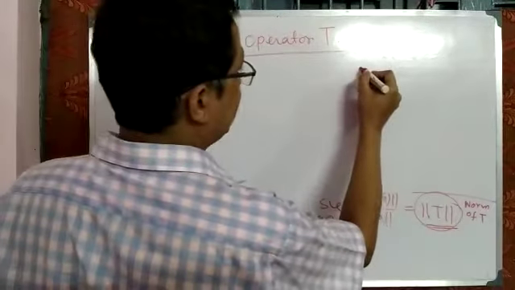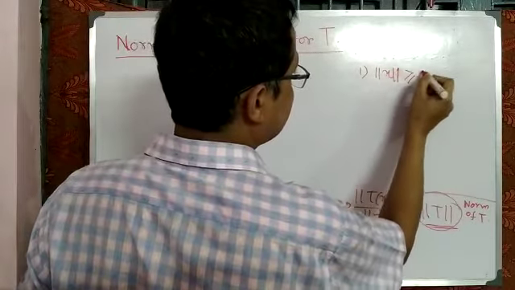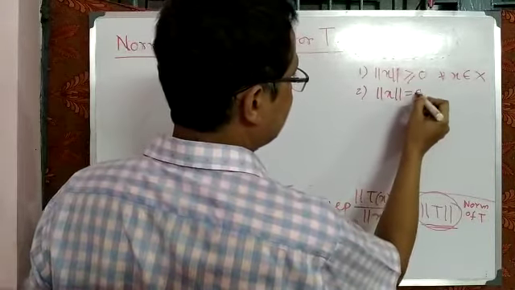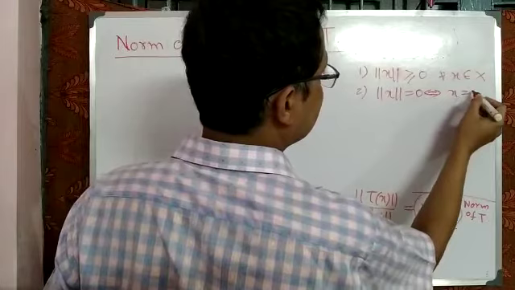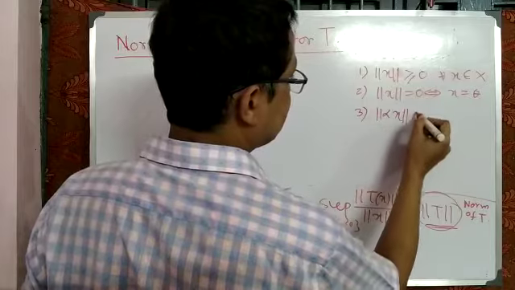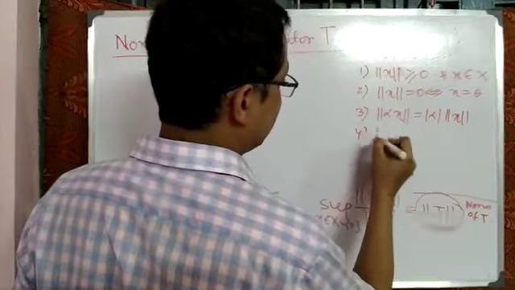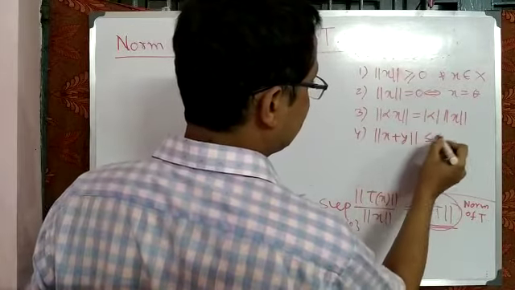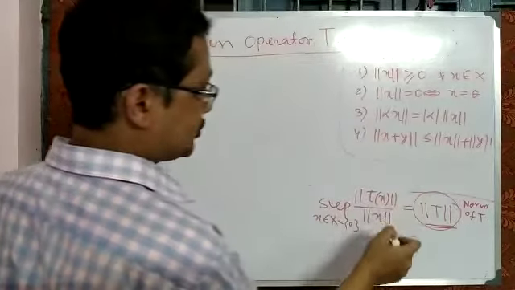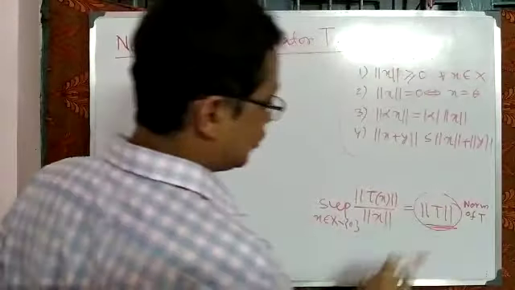So what is the definition of a norm? What is the first property? Norm of x is greater than or equal to 0 for all x belonging to capital X. Next, norm of x is equal to 0 if and only if x is equal to theta, or 0. Third property, norm of alpha x is equal to mod of alpha into norm of x. And the fourth, final property, norm of x plus y is less than or equal to norm of x plus norm of y. If that expression satisfies all the properties of a norm, then it is rightly a norm.